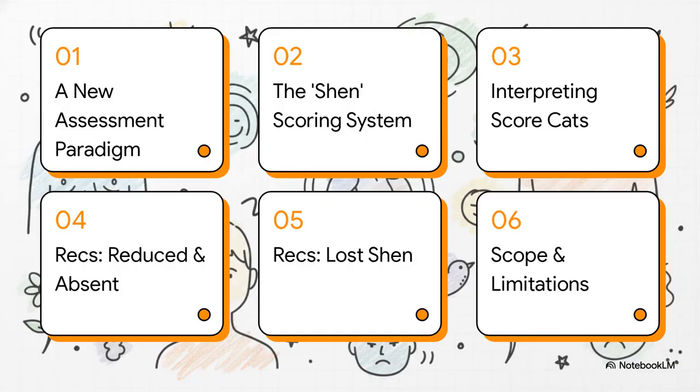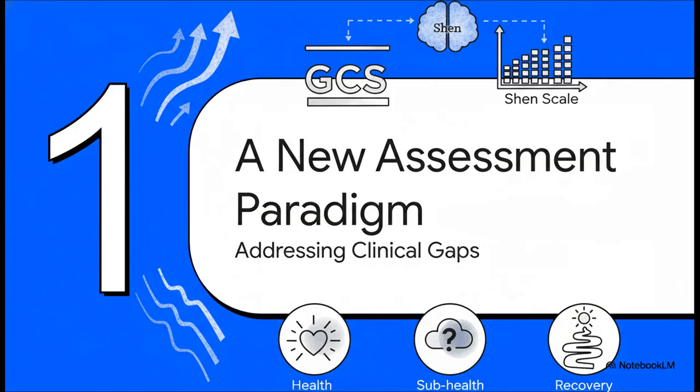Our agenda is straightforward. We'll start with the new assessment paradigm, then move into the specifics of the 5-domain scoring system. After that, we'll cover score interpretation and the tiered therapeutic recommendations for each score range. We will conclude with the defined scope of application and, importantly, its contraindications. All right, Section 1, the new assessment paradigm.